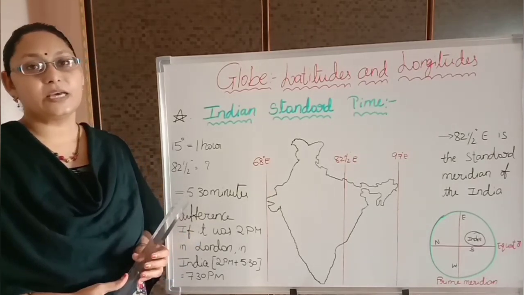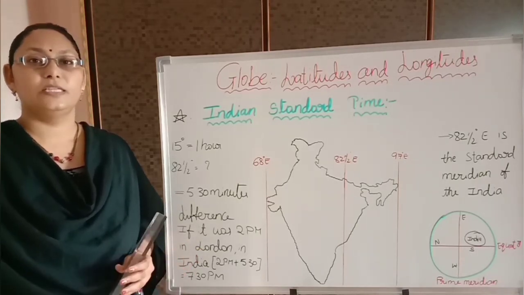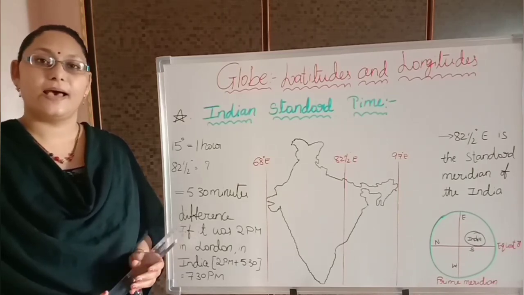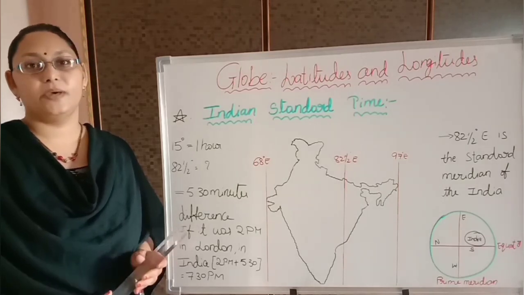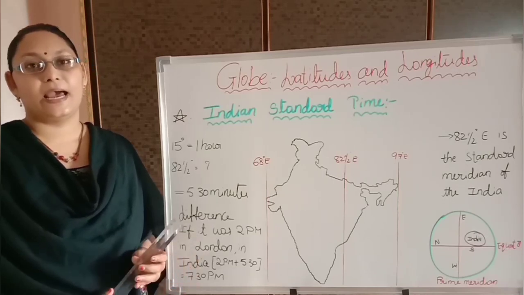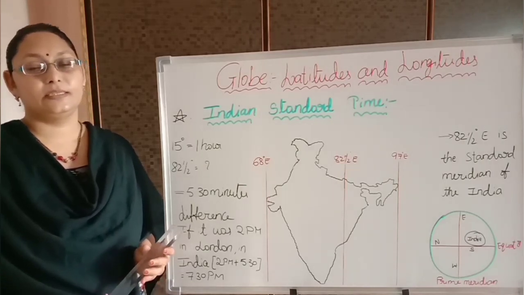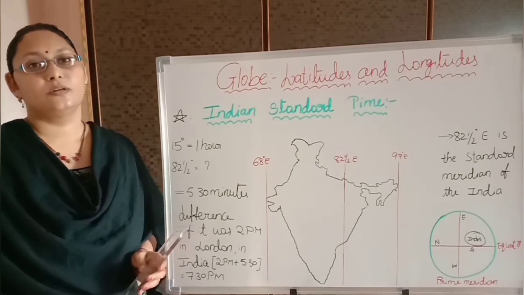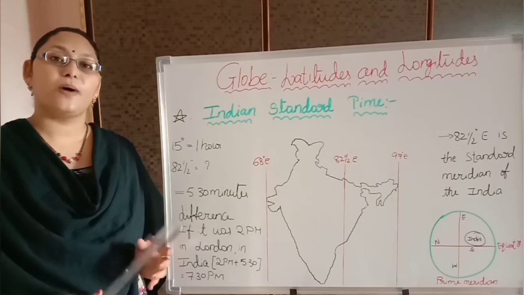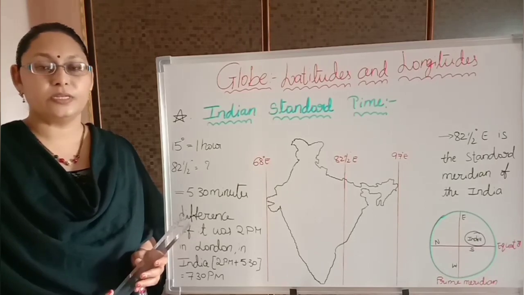Yes, some countries are bigger than India and they consist of many longitudinal distances, and those countries may take more than one longitude as the standard longitude or standard meridian for that country. For example, Russia. Russia is a very big country and it has many longitudes passing through it, and it has many time zones also. So it is a big problem for countries which have a very big area and which pass through many longitudes. So this is all about globe latitudes and longitudes.